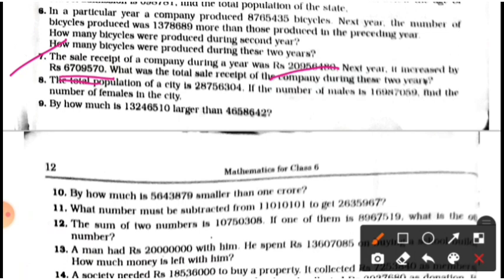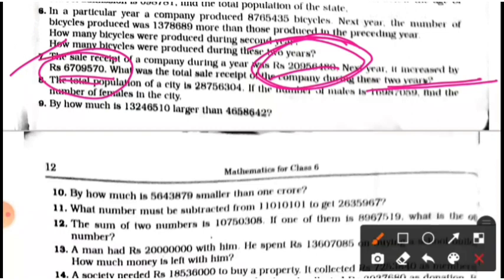What was the total sale receipt of the company during these 2 years? That means in the first year this number, and in the second year you have to add this number and this number.